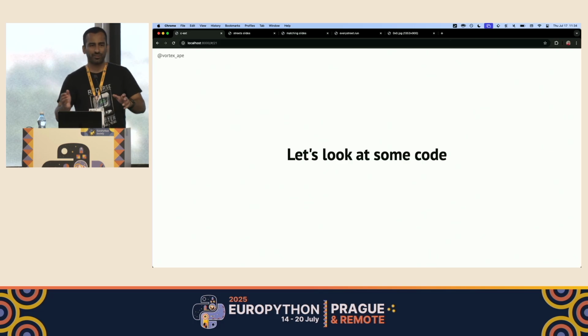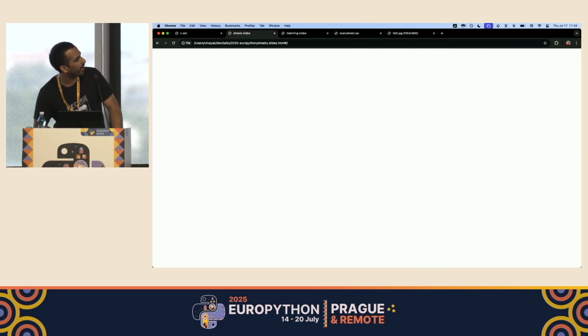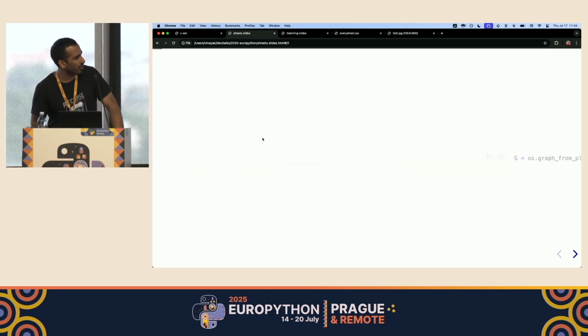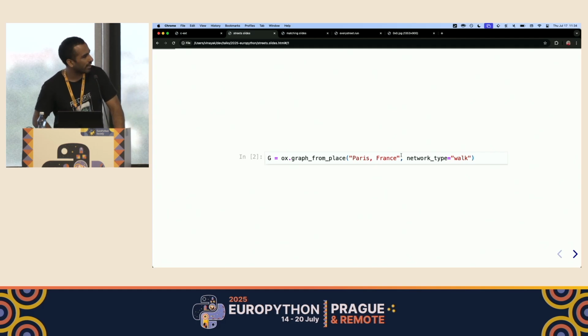So with those building blocks in mind, we can start looking at some code. I mentioned osmnx at the start. This is the library we can use to get the street network for any city as a graph data structure. So we import it with import osmnx as ox. We can then use the graph from place function, put in the city name, and since we want to run every street, we set the network type to walk.